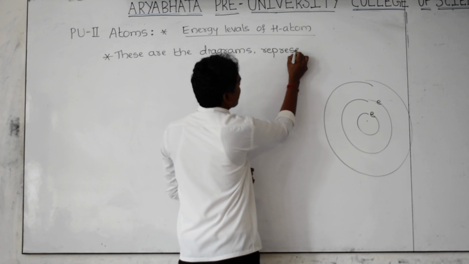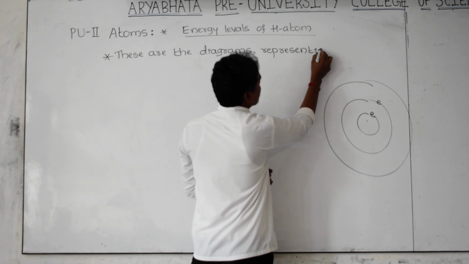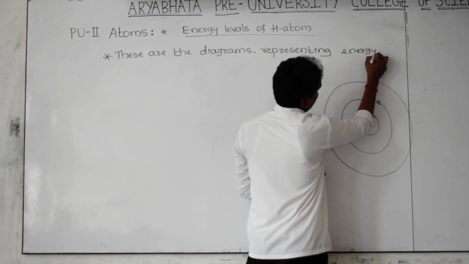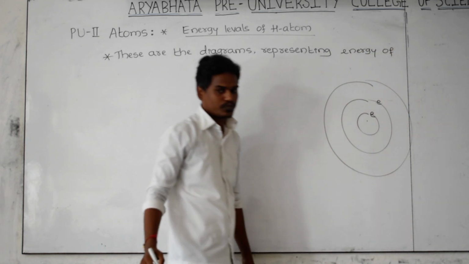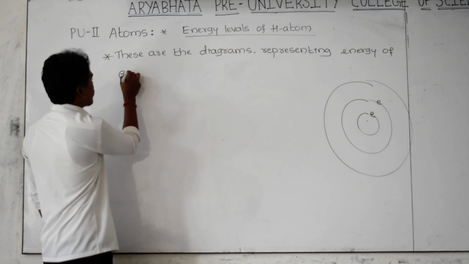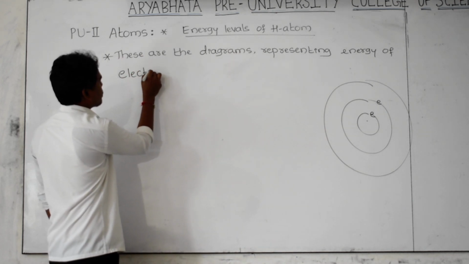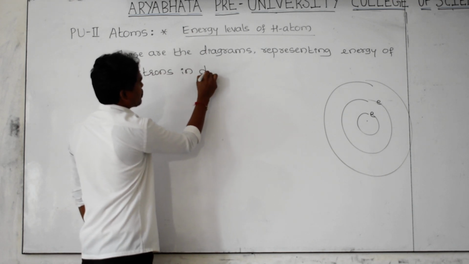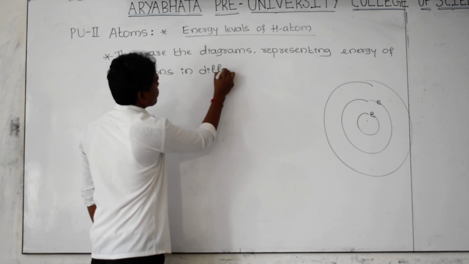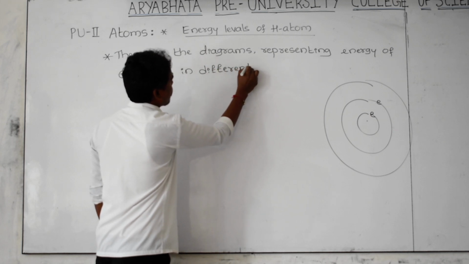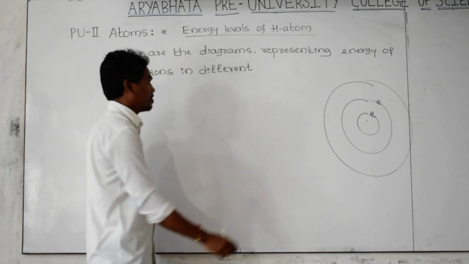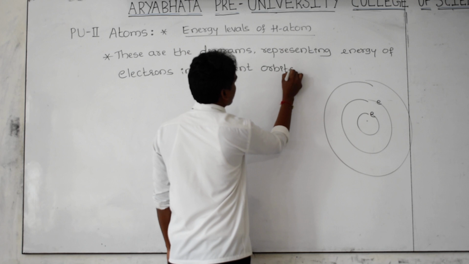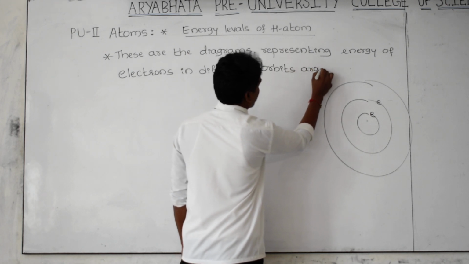Representing means indicating. These diagrams represent the energy of electrons in different orbits around the nucleus.